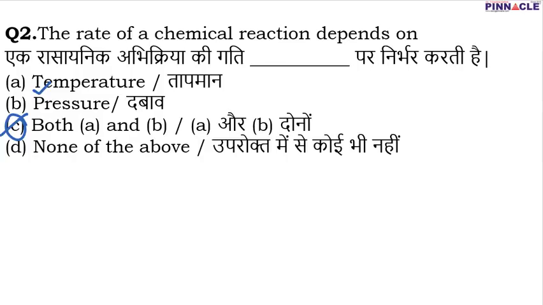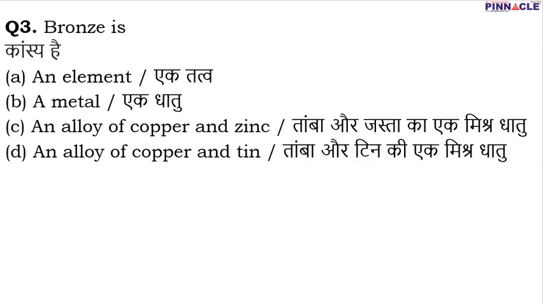Now coming to question number 3. In question number 3, it has been asked that bronze is what? Is it an element? Is it a metal? Or is it an alloy of copper and zinc? Or is it an alloy of copper and tin? So bronze is definitely an alloy, and it is an alloy of copper and tin. Therefore, for question number 3, D is going to be the correct option.